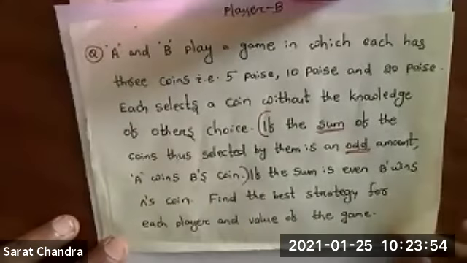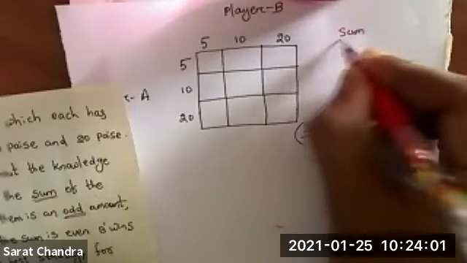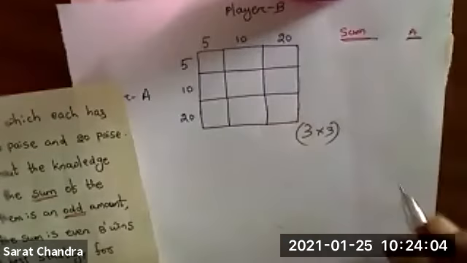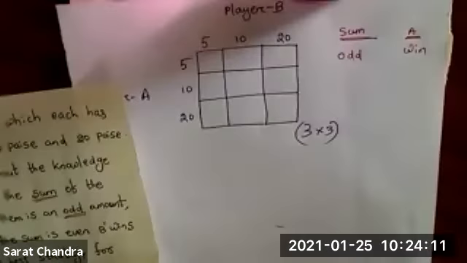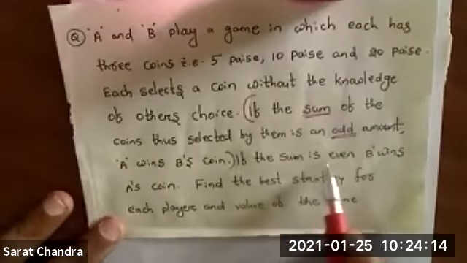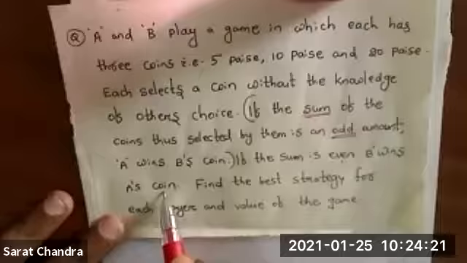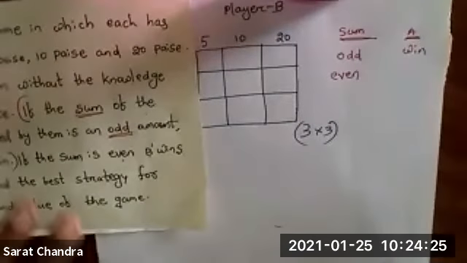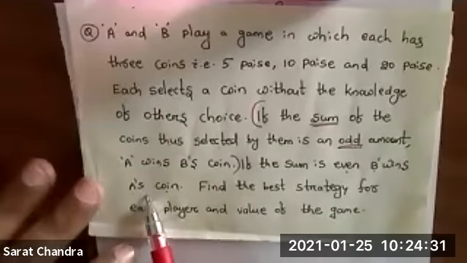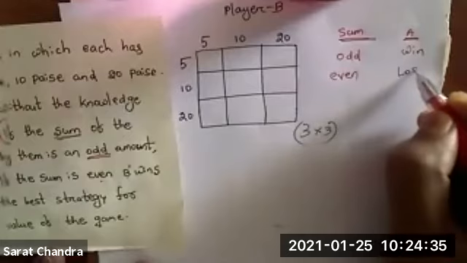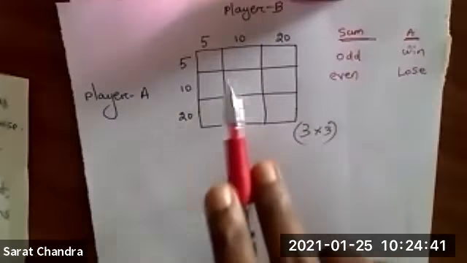I will write here sum, and here player A. Similarly, if the sum is even, then B will win A's coin. If B wins, it means A will lose. Clear?